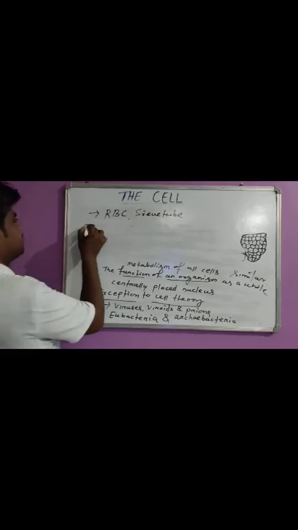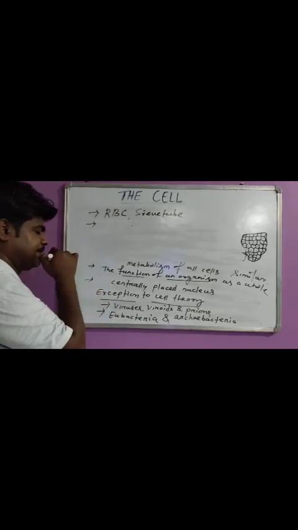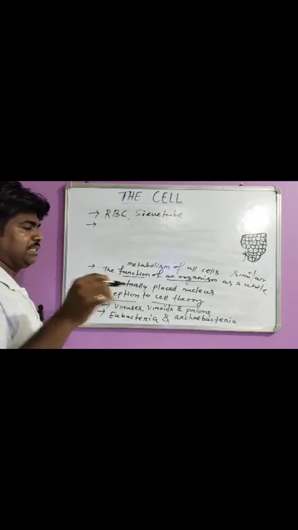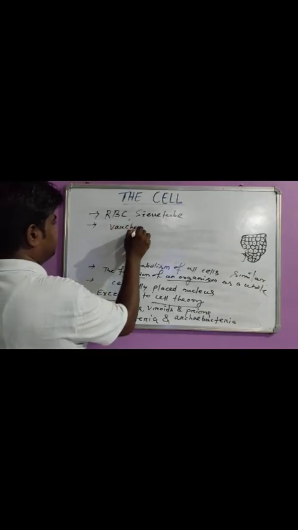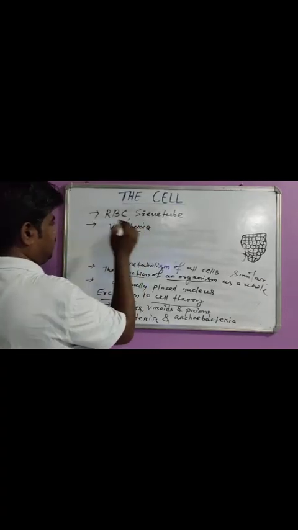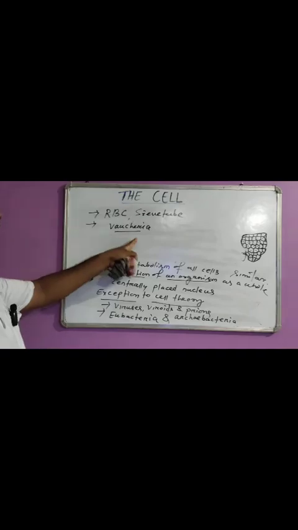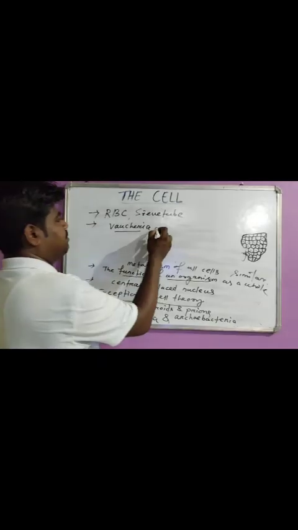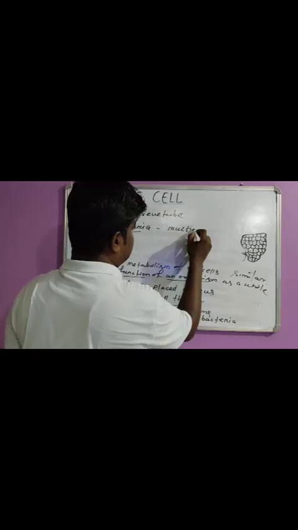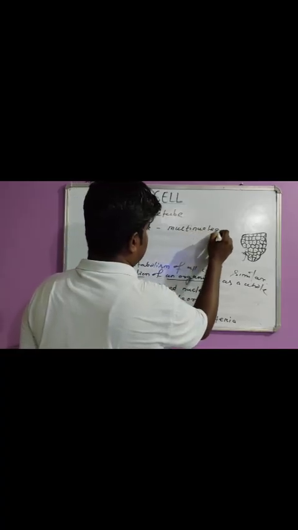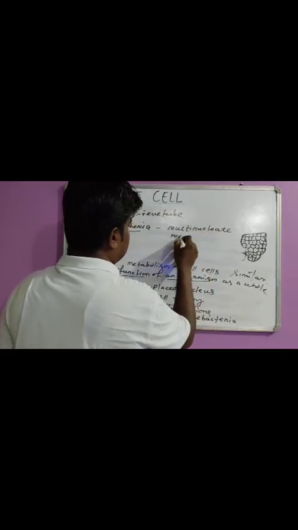And the next point is some organisms like algae, like Vaucheria. This alga has a multinucleate mass of protoplasm.